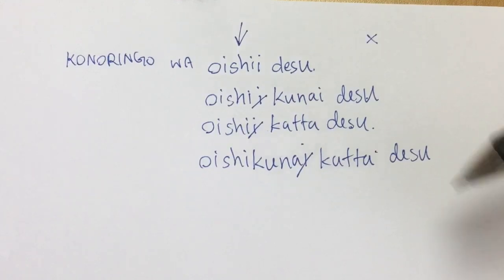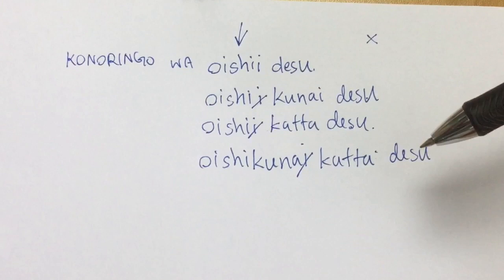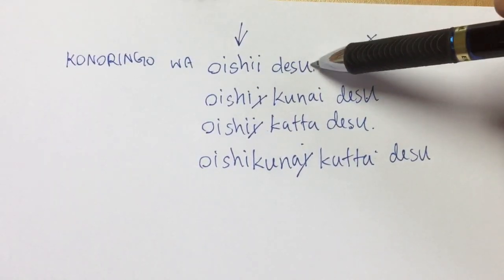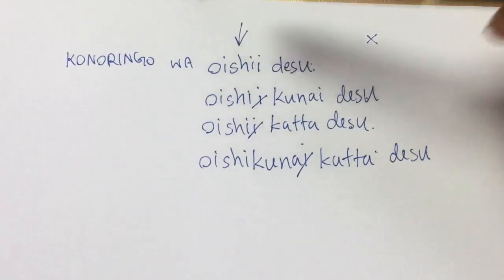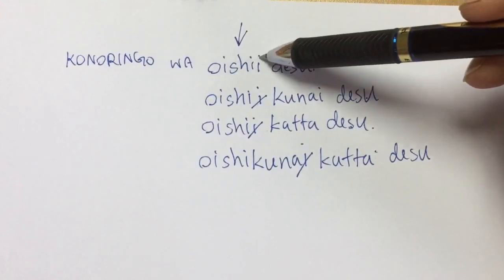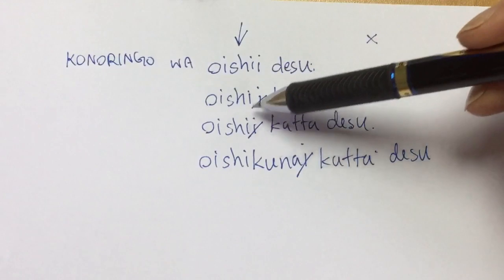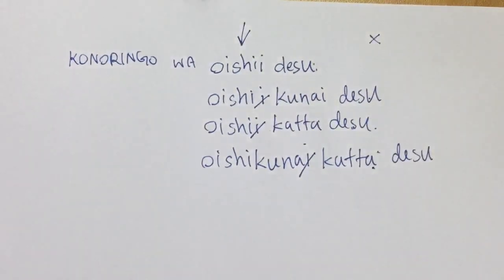You will see now the difference between i-adjectives and na-adjectives from the last clip. In the last clip, we changed です to ではありません and ではありませんでした. In this clip, the i-adjective has its own negative form, past form, and past negative form.